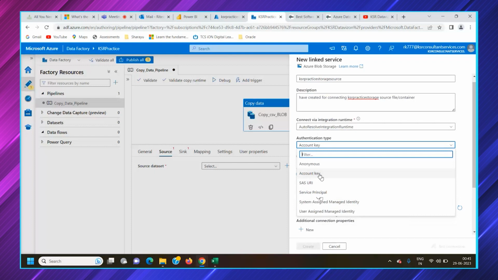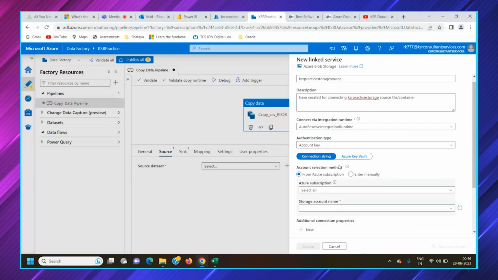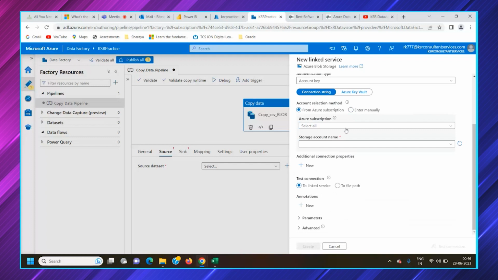But for now, we are using account key, which is by default option available here. So once you scroll down, there are two different options available here. One is connection string and one is Azure Key Vault. So for every link service, you can connect it with connection string directly.